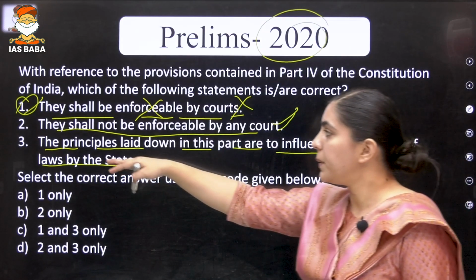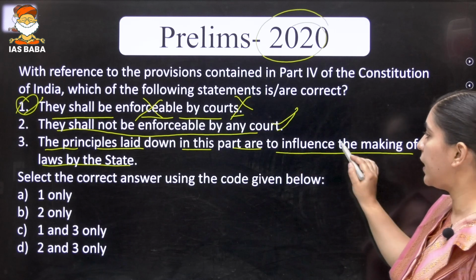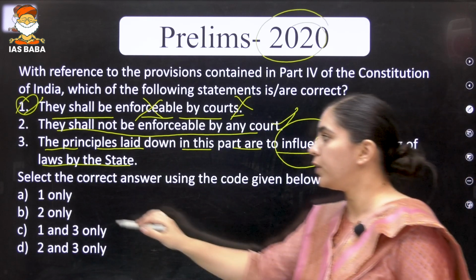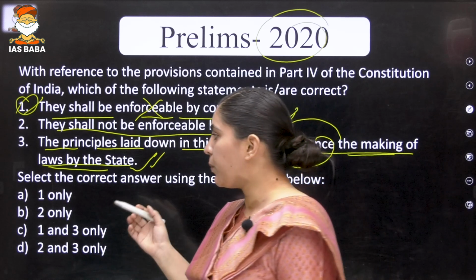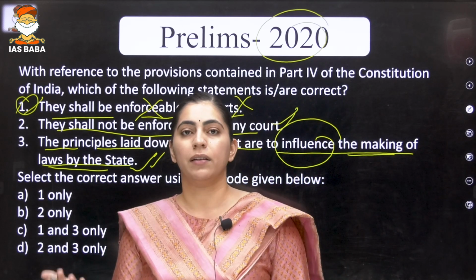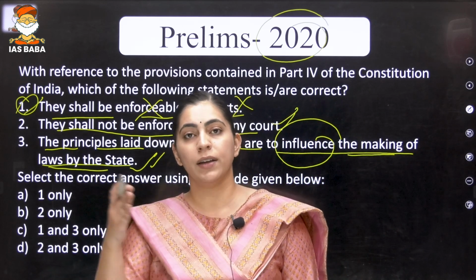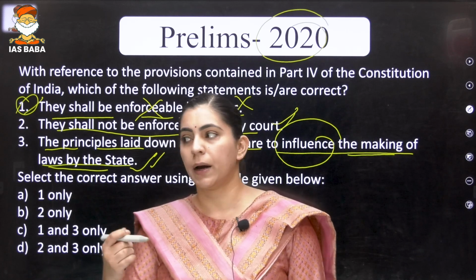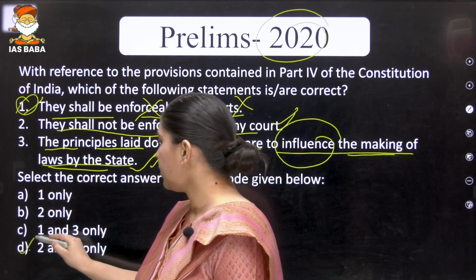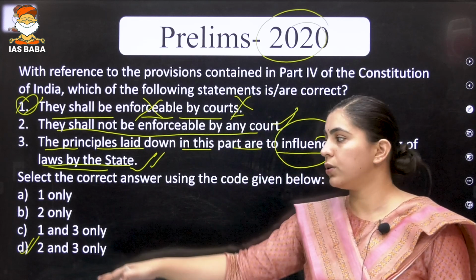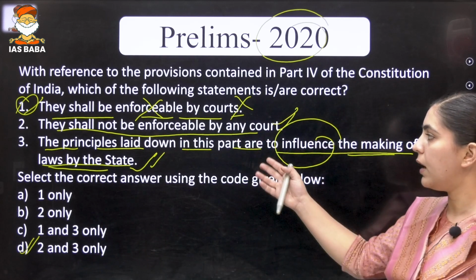So the principles laid down in this part are to influence the making of laws by the state, because they are the guidelines provided to the state that you should be making laws on certain principles, which are the part of DPSP. So the correct answer is option number D, that is, the 2nd and 3rd statements are correct.